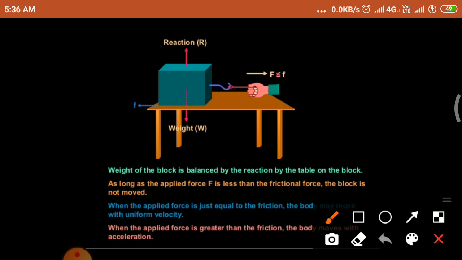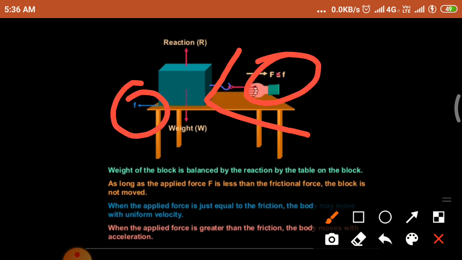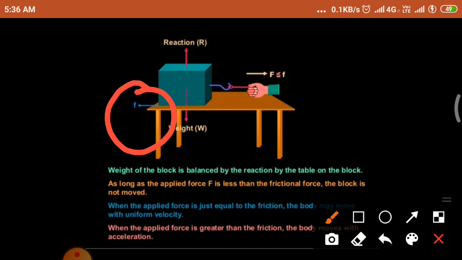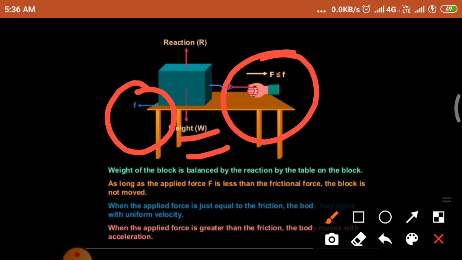When the external force is greater than the frictional force, the object can move. When the frictional force and the external force applied by the man are equal, the object does not move.